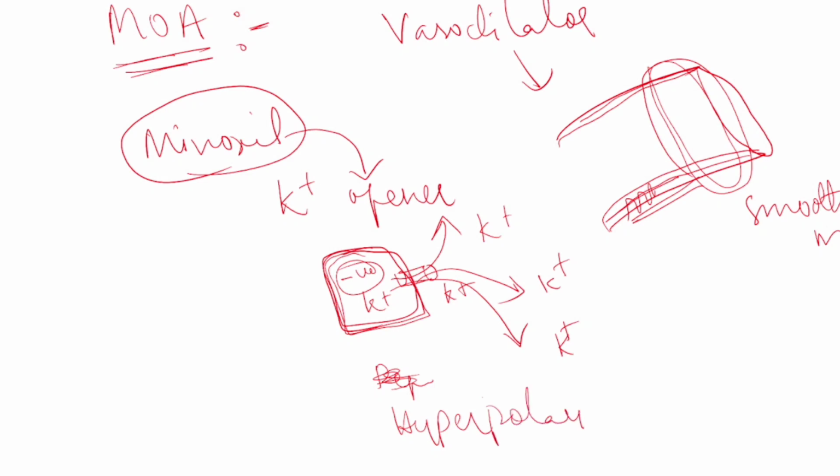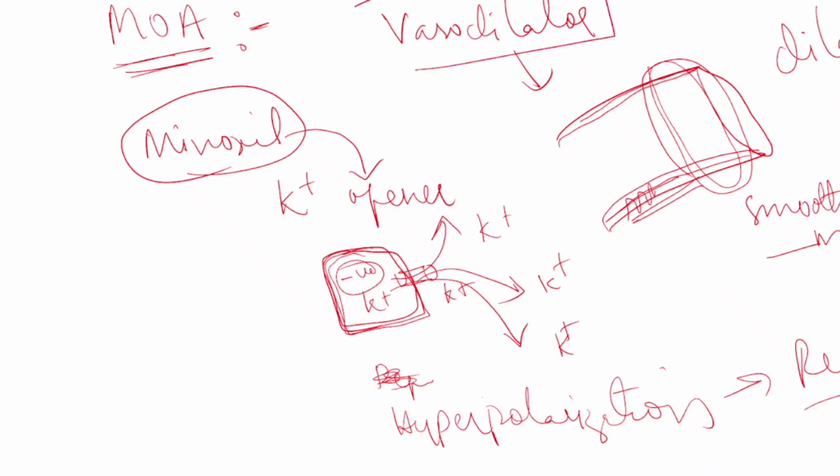Hyperpolarization. Polarization. Any drug which causes hyperpolarization, what do they do? They will relax the cell, or it will relax the muscles. Because of that, the smooth muscles of the blood vessels will relax, and through that it will dilate the blood vessel. I think second year students understood the mechanism.